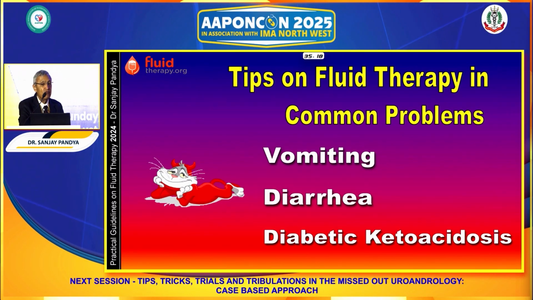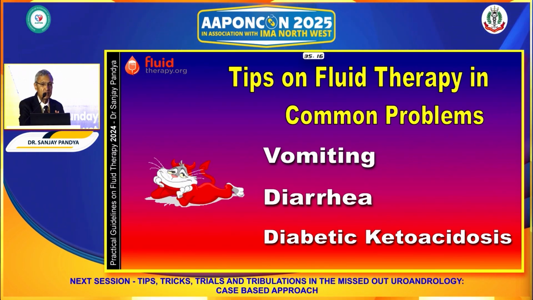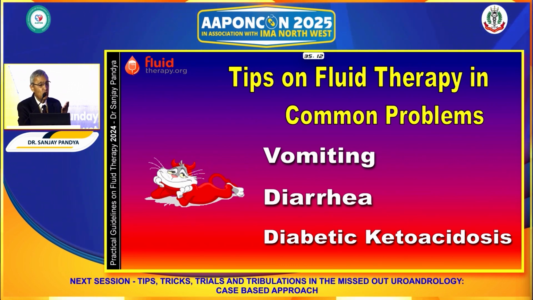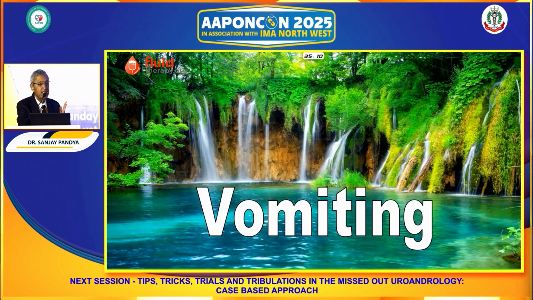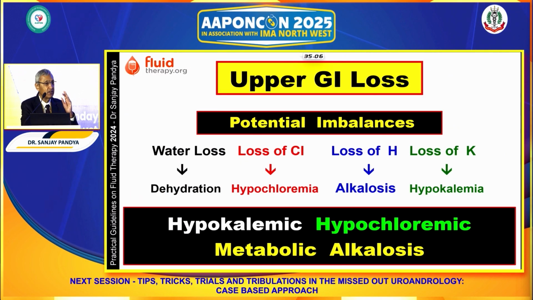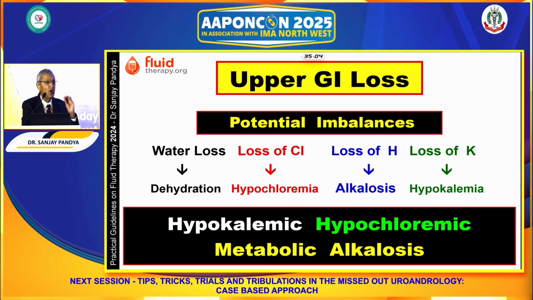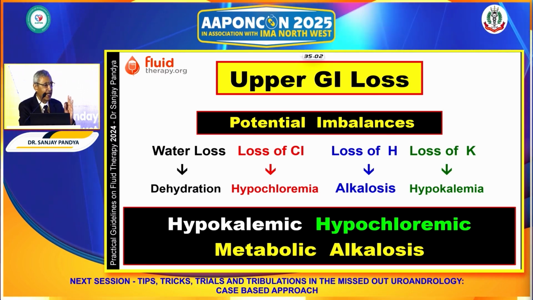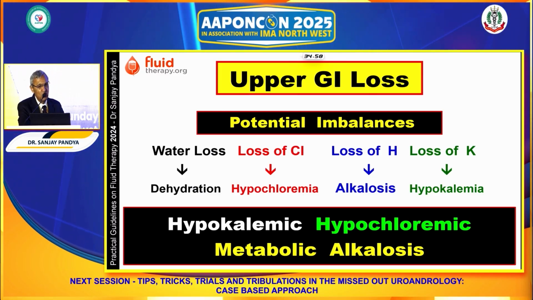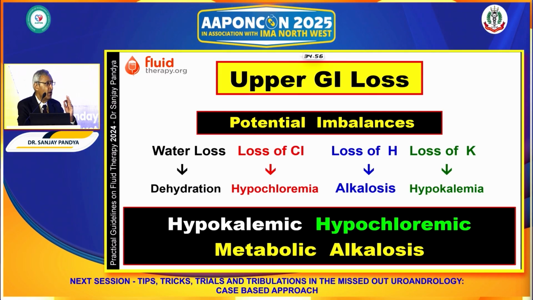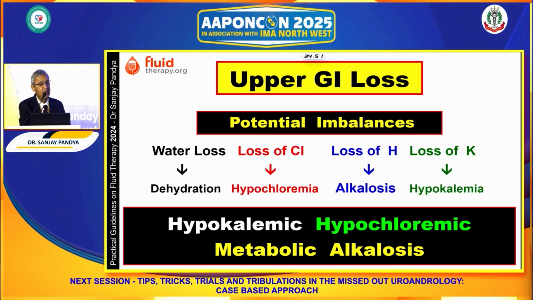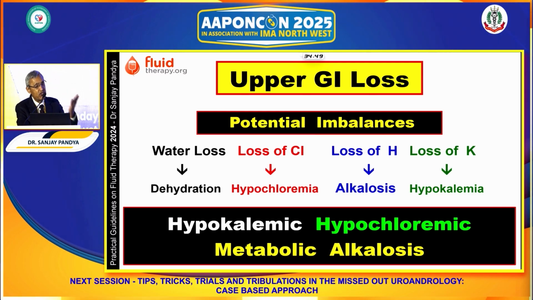Now, when we want to talk about fluid administration in some of the common problems, I would like to talk about fluid administration in vomiting first. What is the important content of upper GI loss? Answer is that it contains water, HCl, and there is potassium loss. So, patient with vomiting will have hypokalemia, hypochloremia, and metabolic alkalosis because H+ is lost.